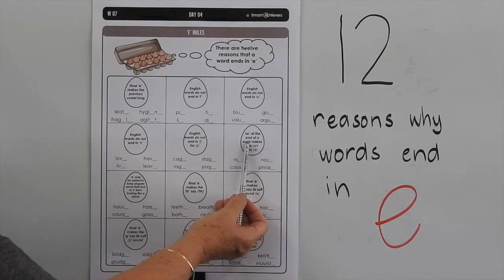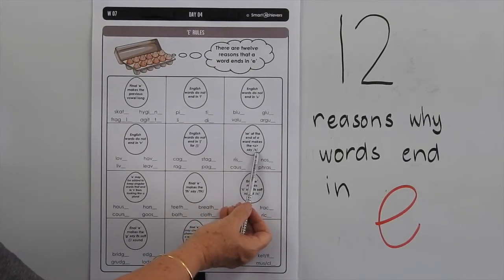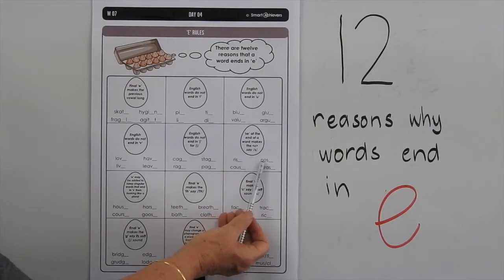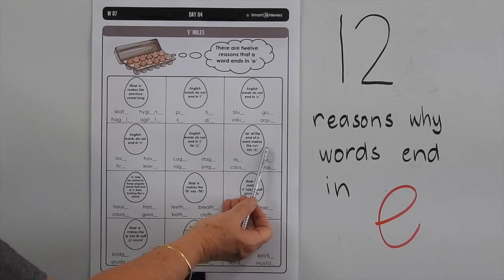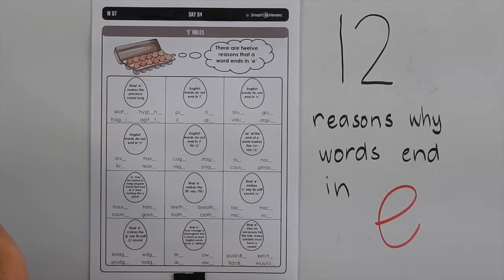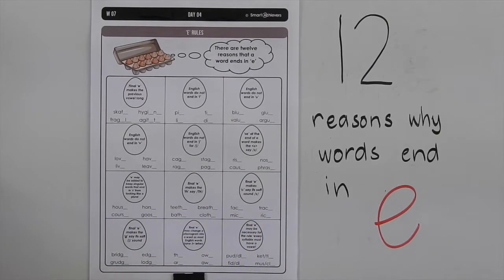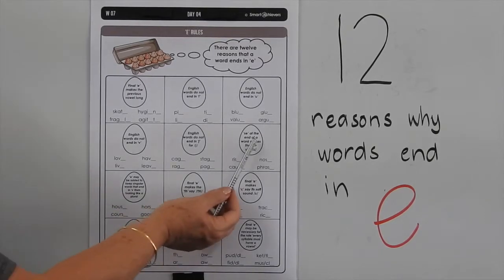SE at the end of a word makes the S say Z, so we've got rise, nose, cause, phrase. So it's good to notice that S actually says Z more than it says S. So just be aware of that one.